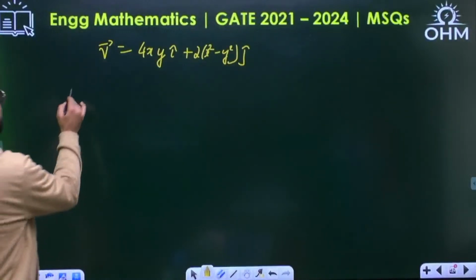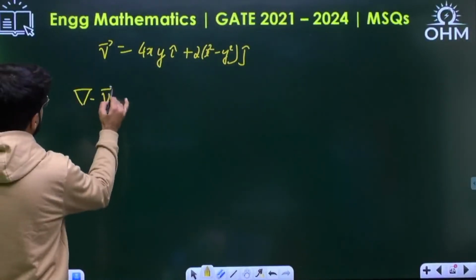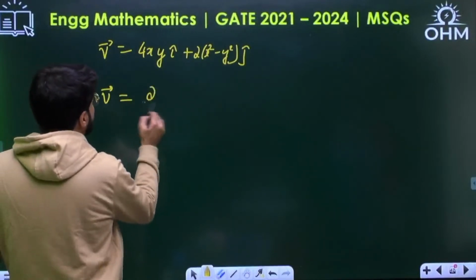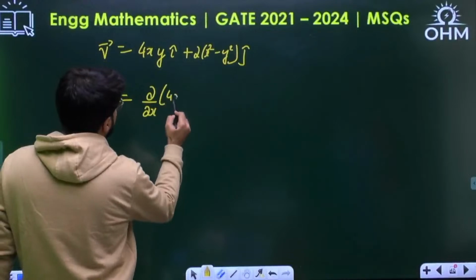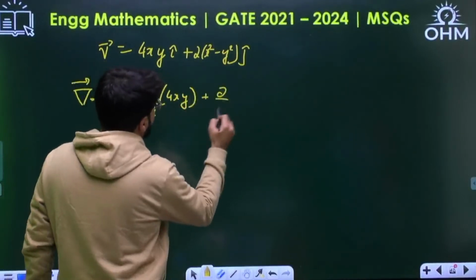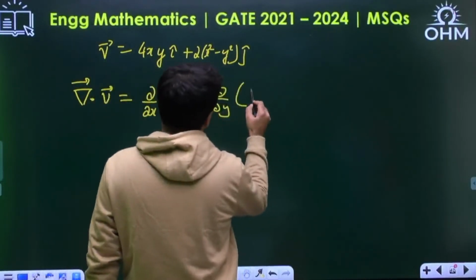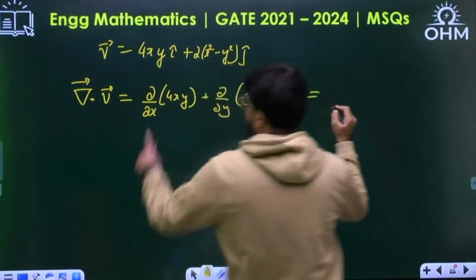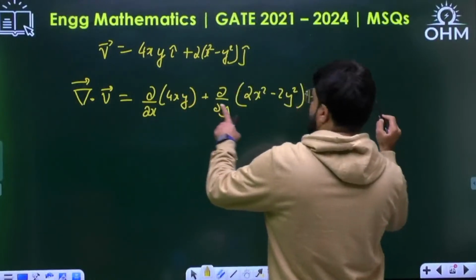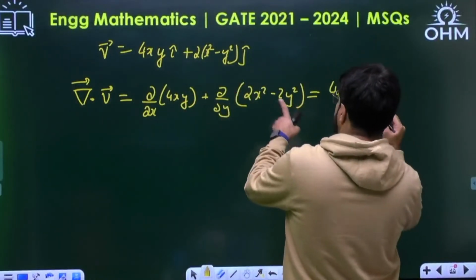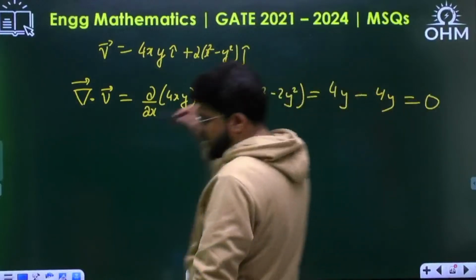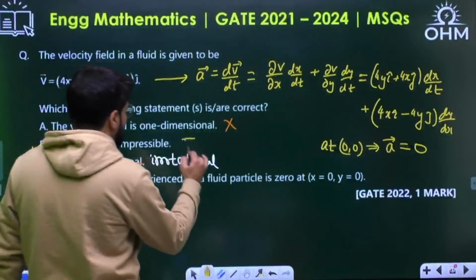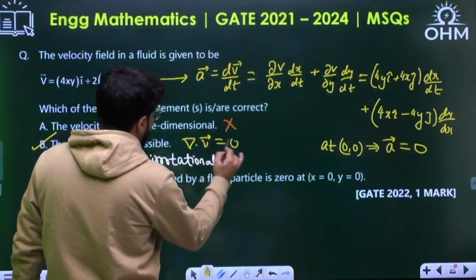So what is the divergence of v? Del dot v. Divergence: del by del x of the x component, plus del by del y of the y component. The y component is 2x square minus 2y square. Del by del x here gives 4y. Del by del y here gives minus 4y, so the sum is 0. Correct? So yes, it is incompressible. Divergence is 0. Del dot v I have calculated 0.